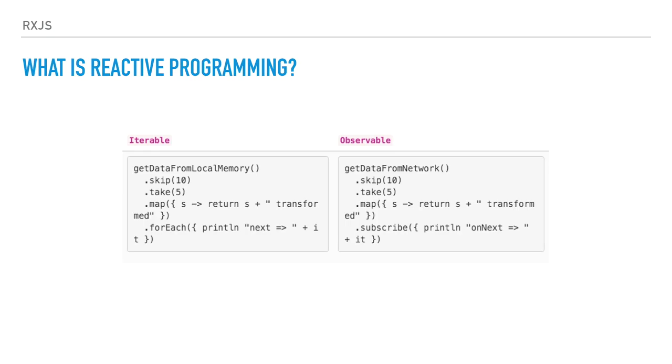With an observable, we can do exactly the same. So we get the data from the network in this case. We apply skip 10, then take 5, and then apply a map operation, and then you subscribe to the result of this in an asynchronous way, and you print the value, the next value that you are waiting for. So as you can see, if you are working right now with iterables, it's as simple as changing the forEach, in this case, for subscribing to the observable, and then you are using RxJS.